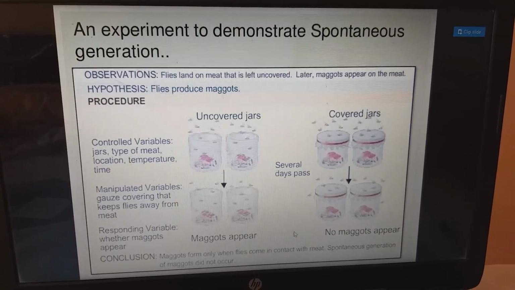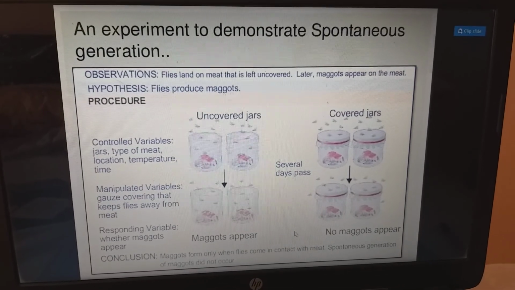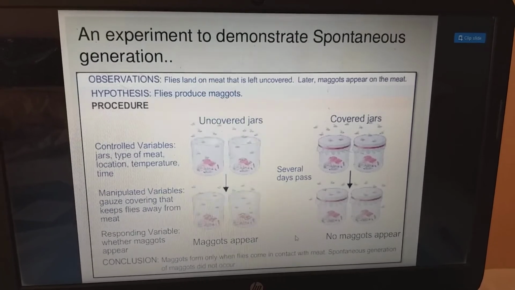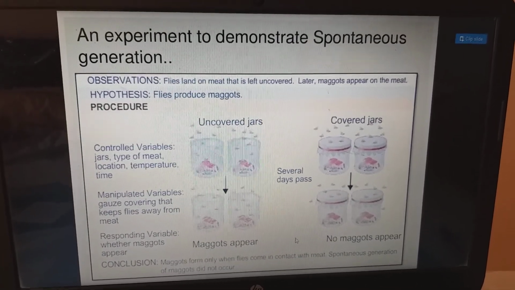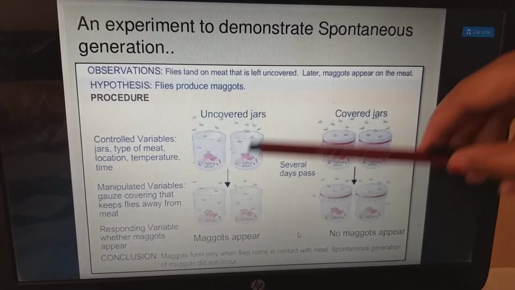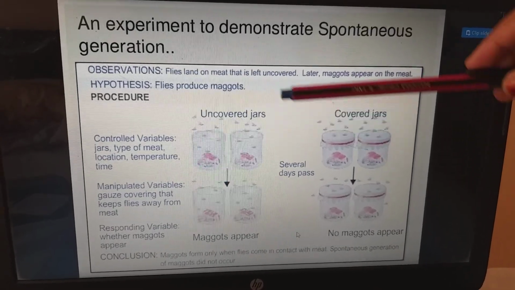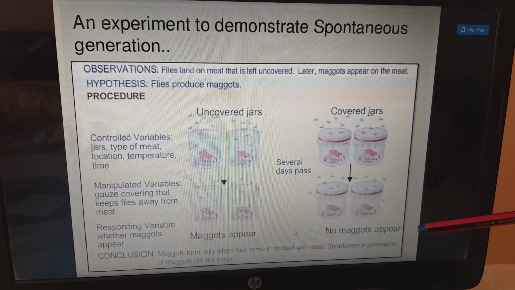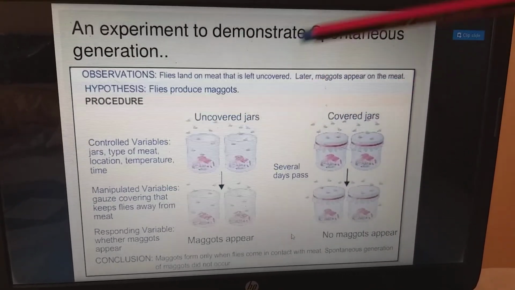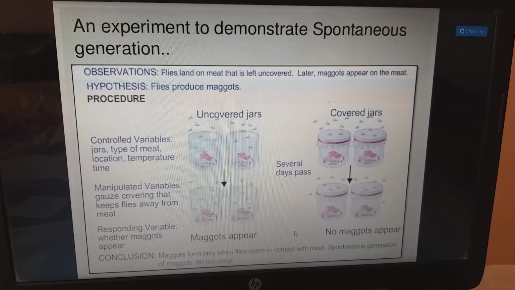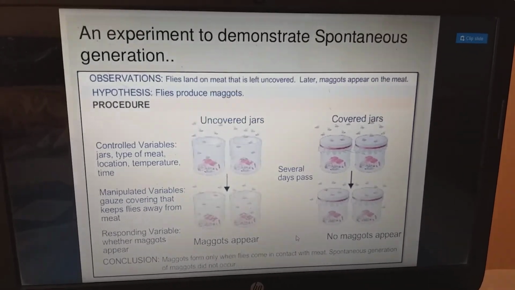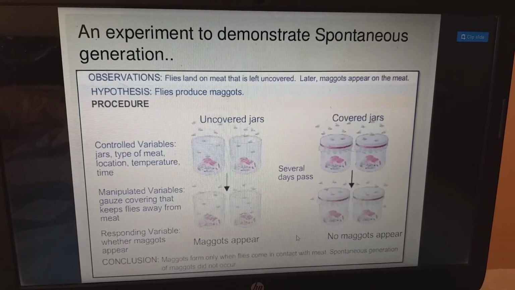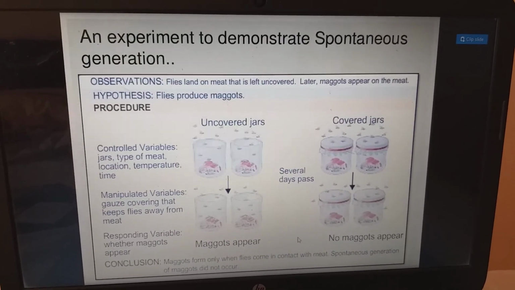So we have the two jars. Gauze covering that keeps the flies away from the meat. The responding variable is whether maggots appear or not. So these are uncovered jars and these are covered jars. In the uncovered jars the maggots appeared. In the covered jars no maggots appear, similar to the Louis Pasteur experiment. So conclusion: maggots form only when the flies come in contact with the meat. So spontaneous generation of maggots does not occur. So this is the final conclusion of this experiment.